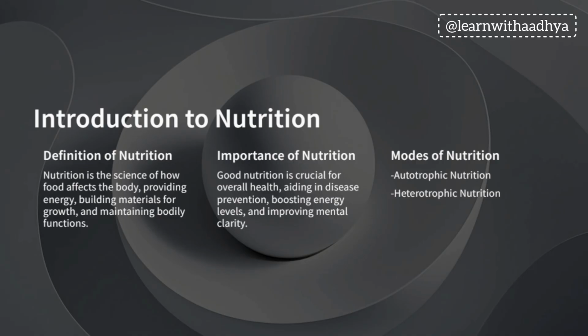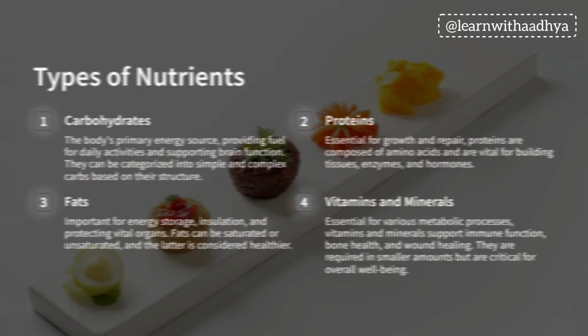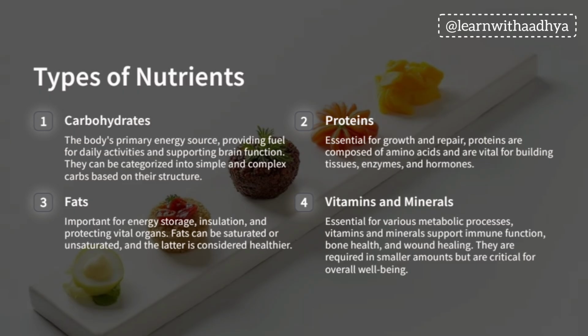Good nutrition is crucial. From childhood, we might have learned different types of nutrition. Our diet basically contains carbohydrates, proteins, fats, vitamins, and minerals. Every part of these is very crucial for us. We have to take the right amount of carbs, proteins, fats, and vitamins for a healthy, balanced diet.